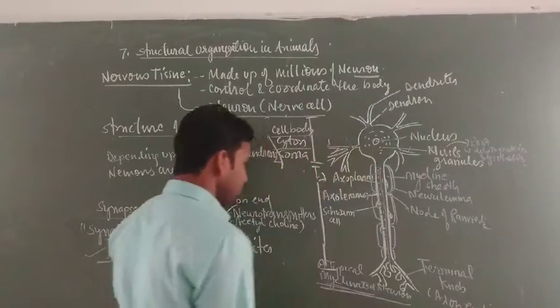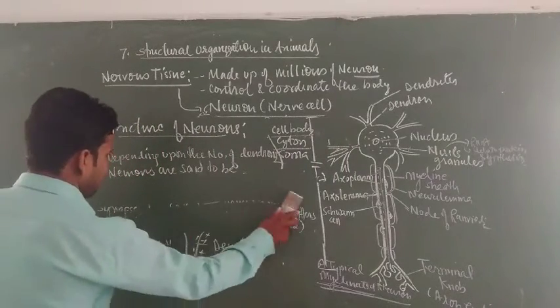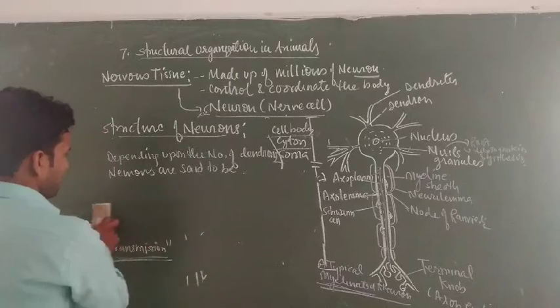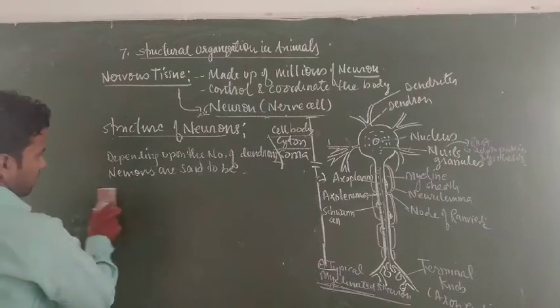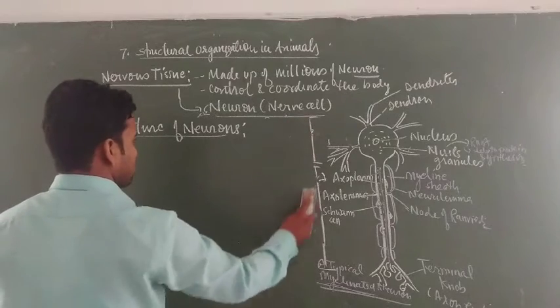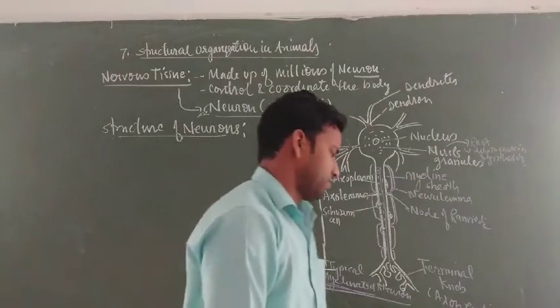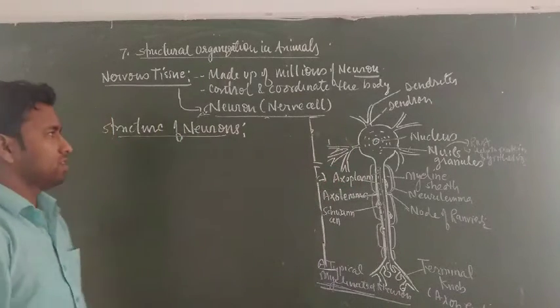Now, this is synaptic transmission. Students, I will discuss this in detail when we study the mechanism of nervous coordination in animals, in chapter 21, I think.